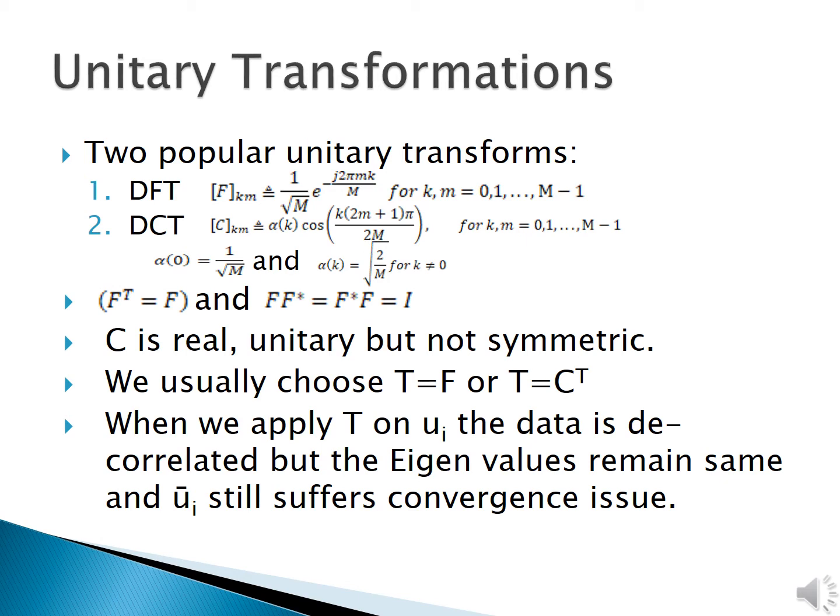When we apply T on u_i, the data is decorrelated, but the eigenvalues before decorrelation and after decorrelation are the same, and this can be proved by using the fact that similar matrices have the same eigenvalues. So the decorrelated data still suffers the convergence issue because the eigenvalues are the same.